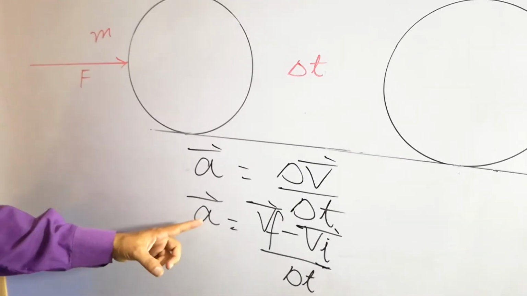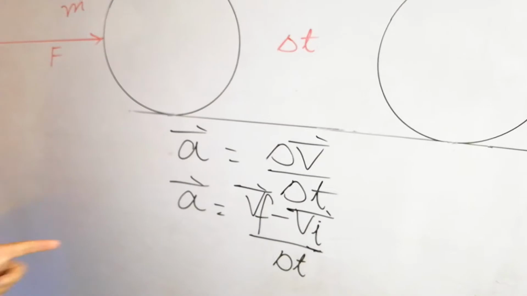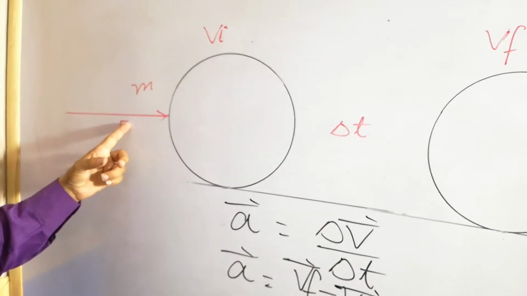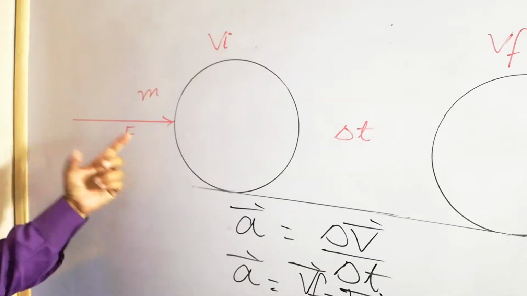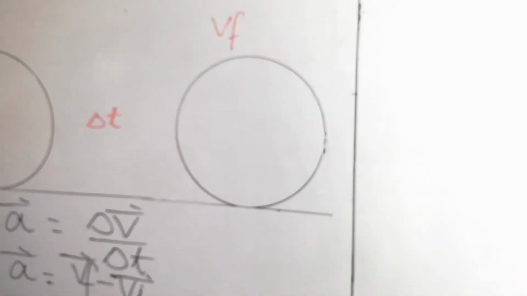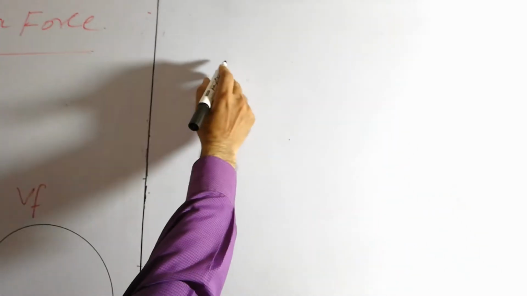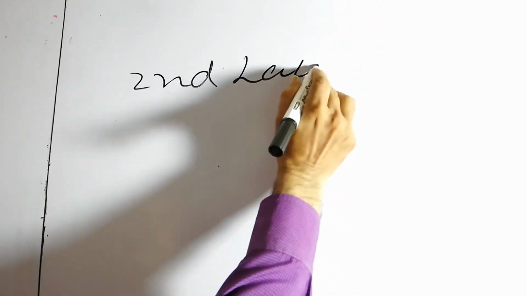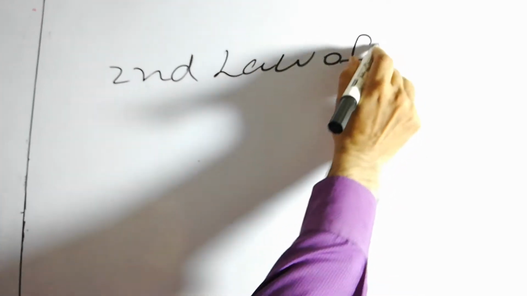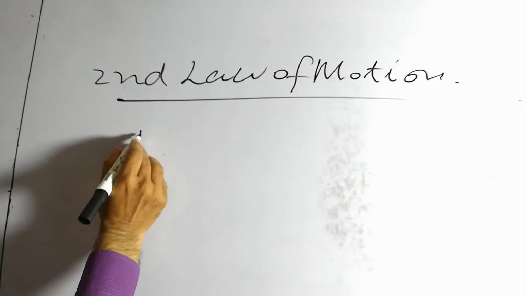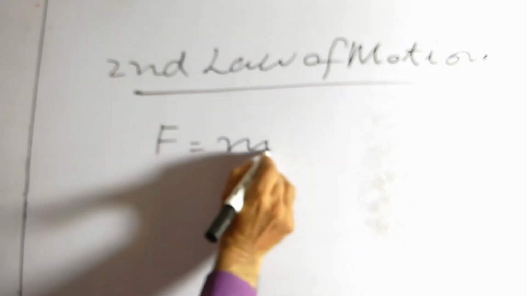This acceleration, or change in velocity, is produced due to the applied force. If there is no force applied, there will be no change in velocity, students. So we will apply the second law of motion. According to the second law of motion, F is equal to ma.